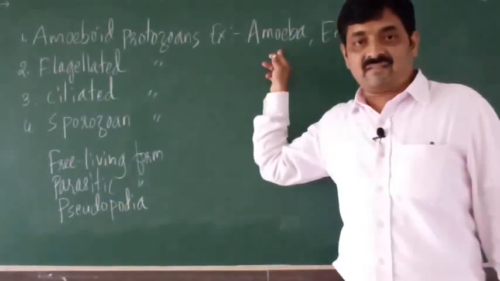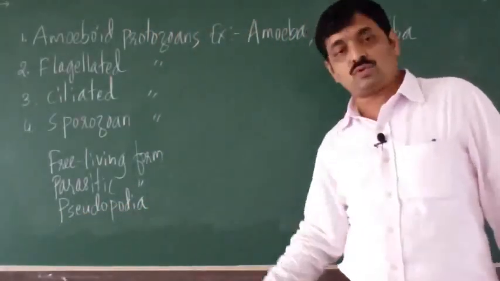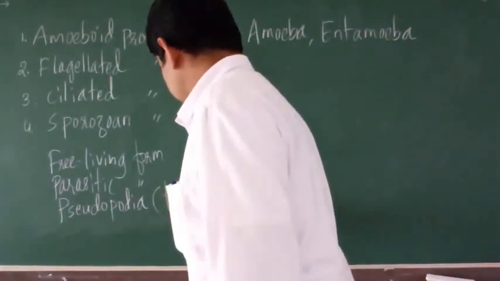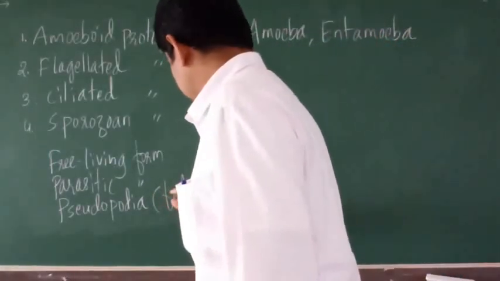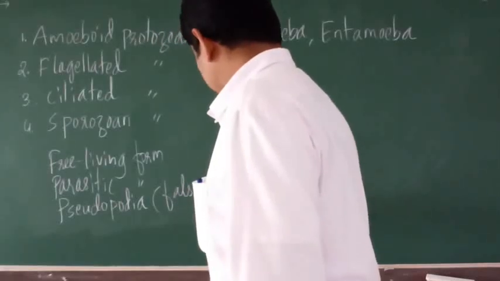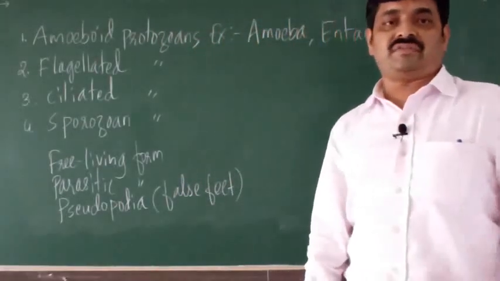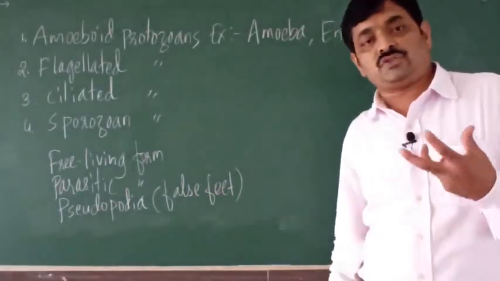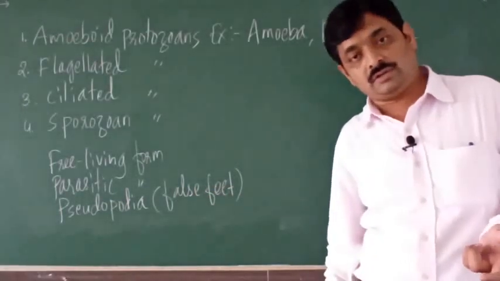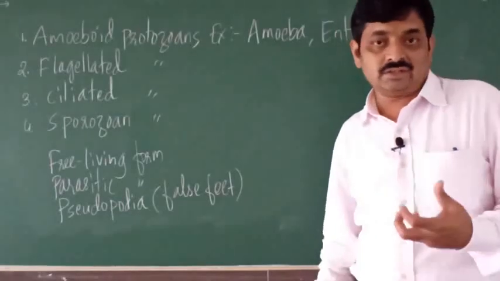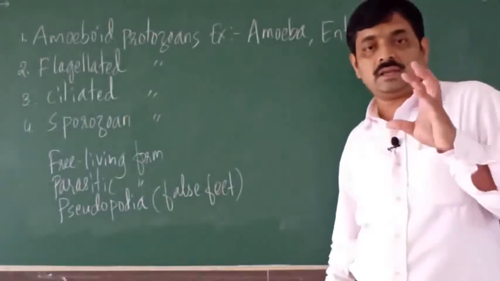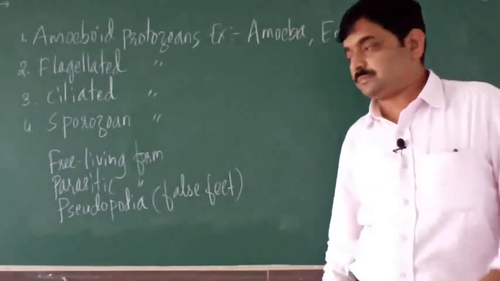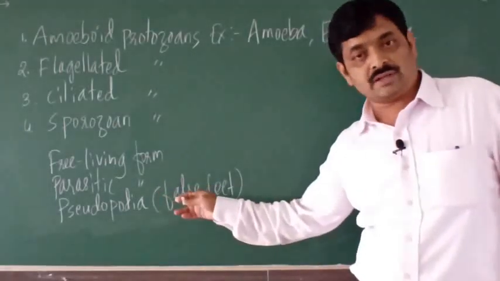So amoeba has pseudopodia. Here pseudopodia are false feet, right? So amoeba has pseudopodia which perform the function of locomotion, that is movement, and food capture, means they capture their food. So these are the two functions performed by pseudopodia.